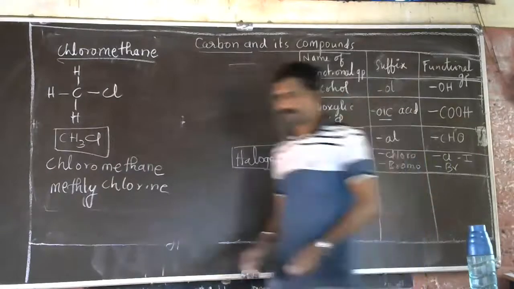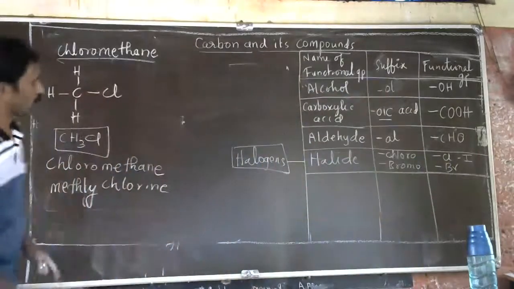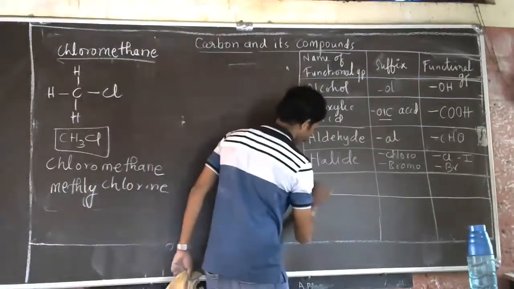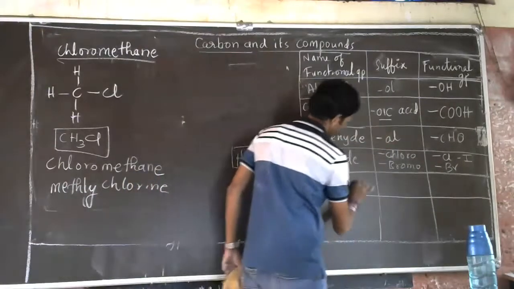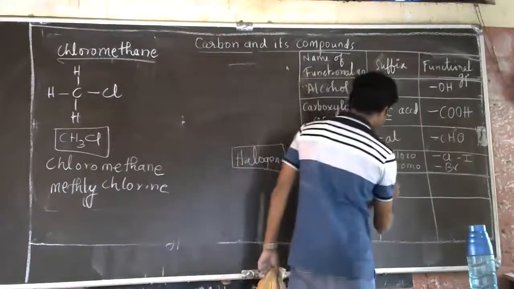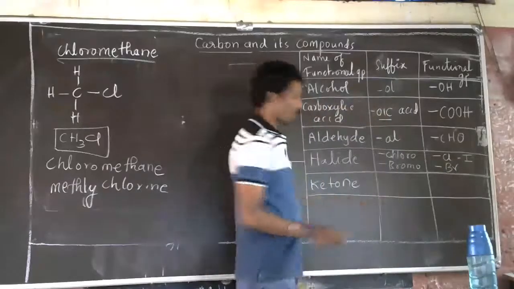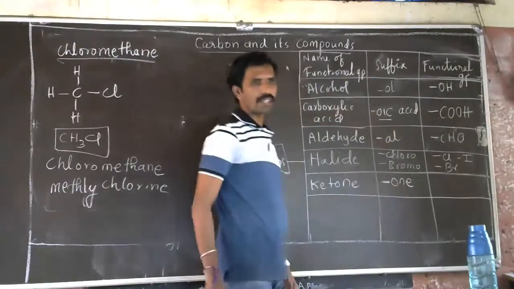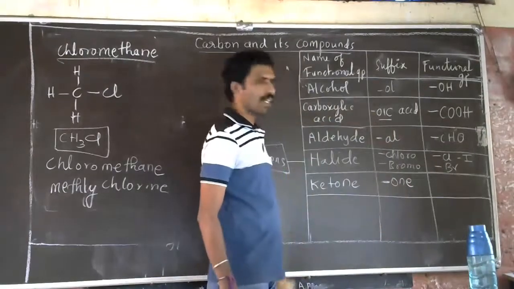Then we write one more group, that is the ketone group. The suffix used is ONE.